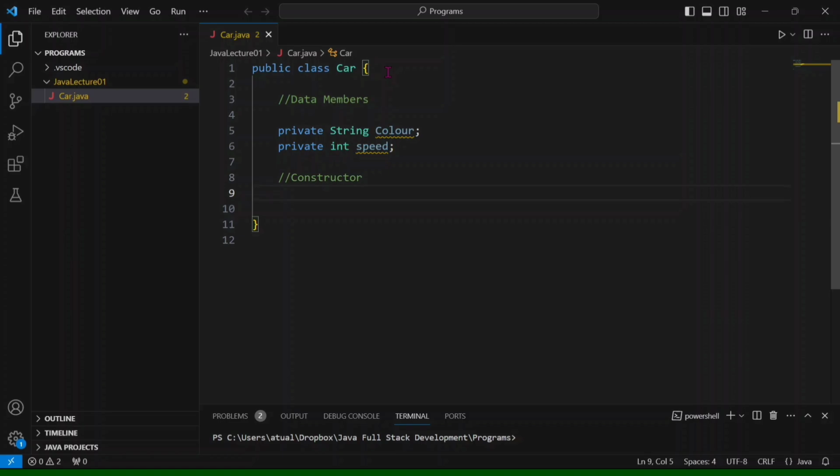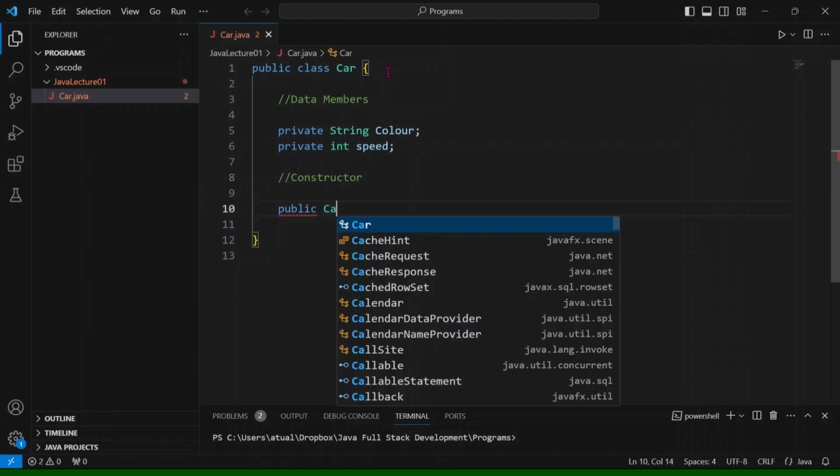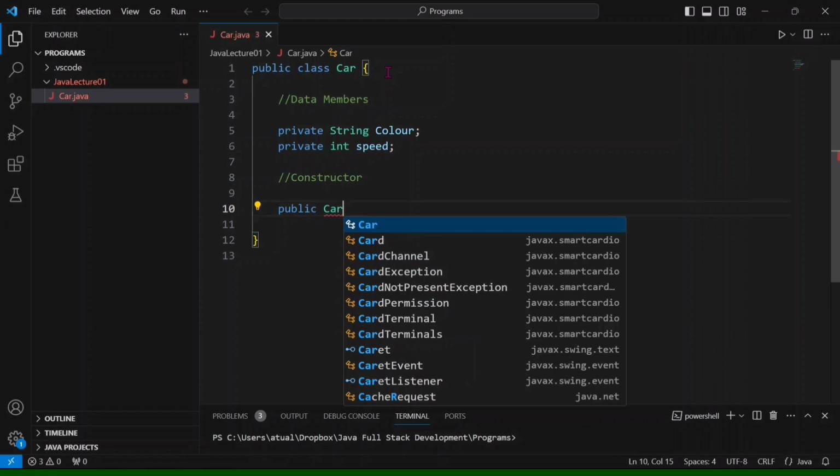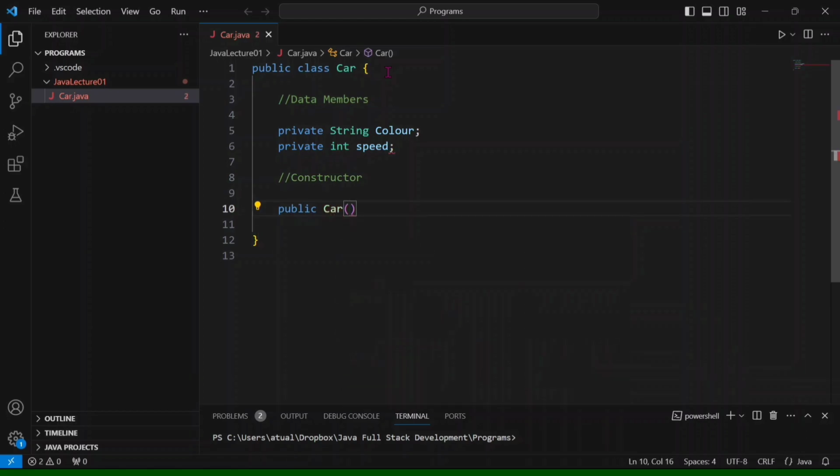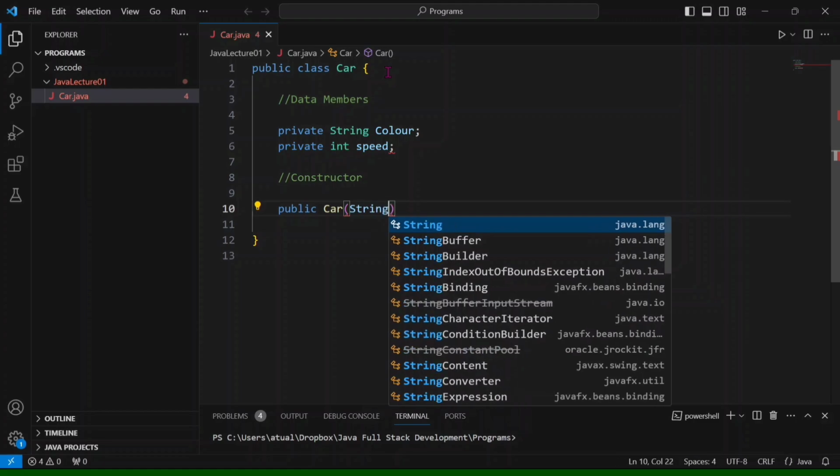What is a constructor? A constructor has the same name as the class. So here is a constructor, and this will have arguments.